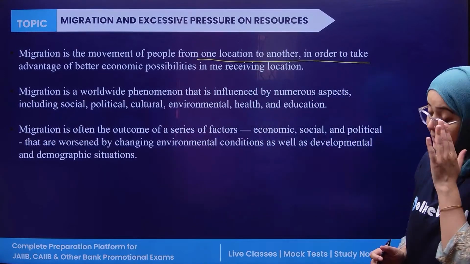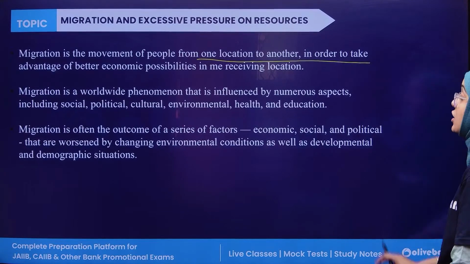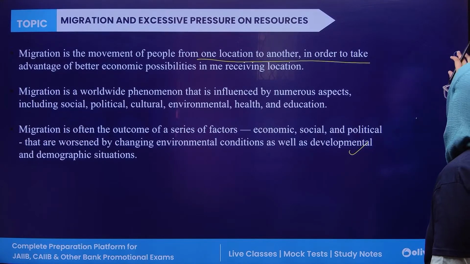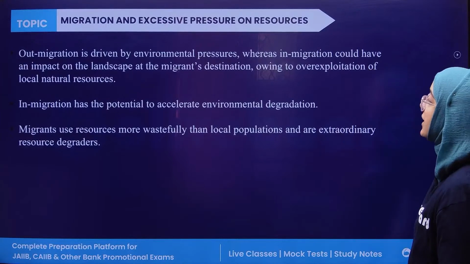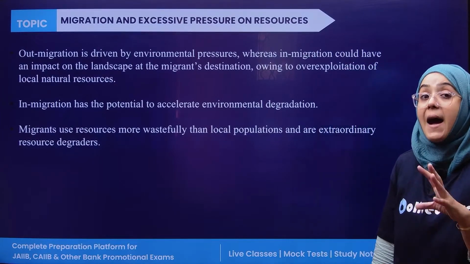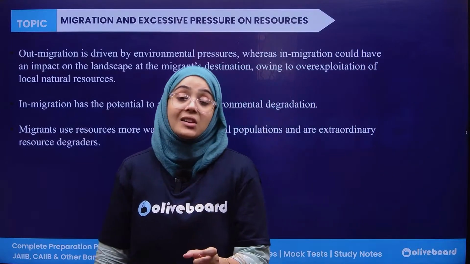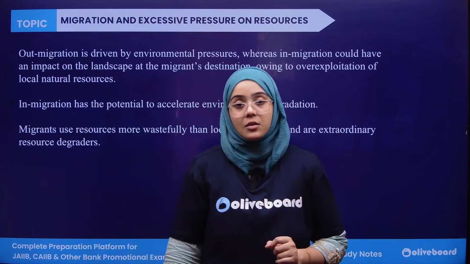Migration is a worldwide phenomenon that is influenced by numerous aspects like social, political, environmental, and health and education. Migration is often the outcome of a series of factors, economic, social, and political, that is worsened by changing economic and environmental conditions. The migrants who are migrating to different countries are considered resource degraders. Why?